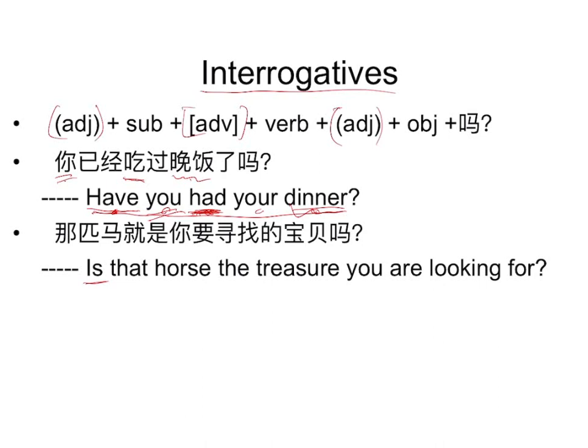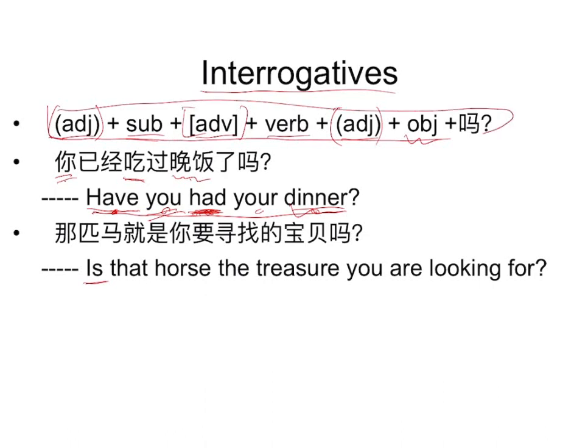So still this is the subject, this is the verb, and this is the object. As for the adjective, the adverb, and the adjective for the object, they still stay in their supposed positions.